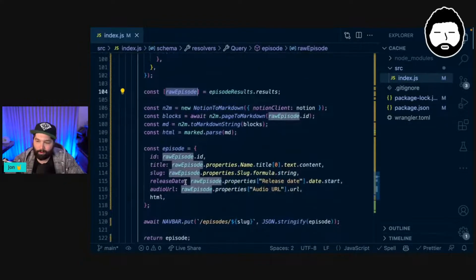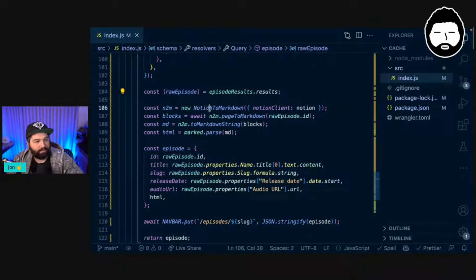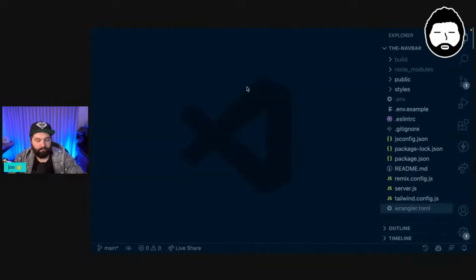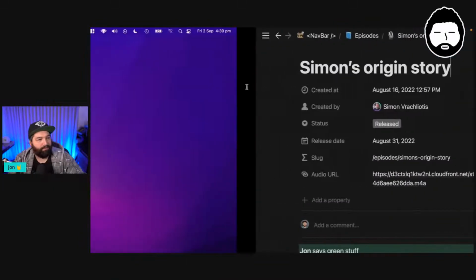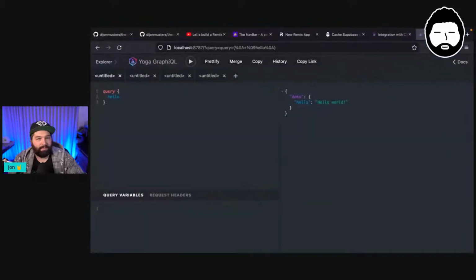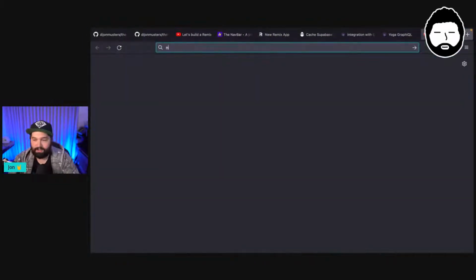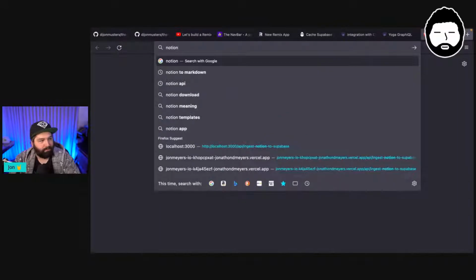And then this is what we were going through in the first stream, where we're essentially using this Notion to Markdown package, which is a super awesome, very helpful package that basically is just the glue that makes this possible.